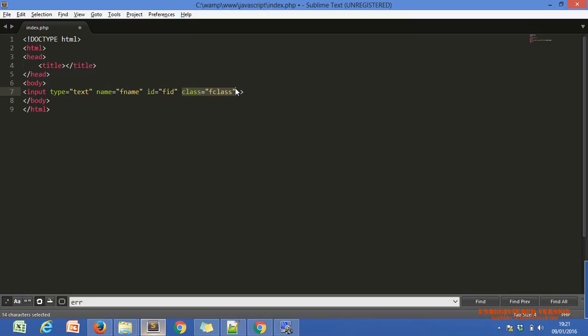These are the properties of our HTML tags. Every HTML tag can have an id and a class. A button also: if we have an input button, input type submit, we can have id sub.